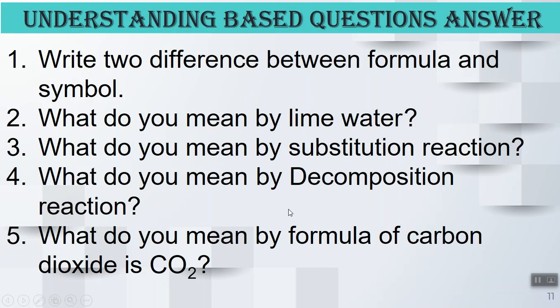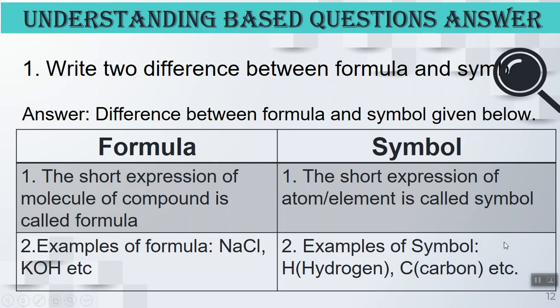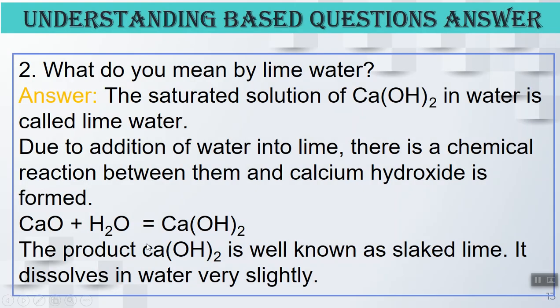Next one, understanding based question answer. There are 5 questions. We will go one after one. First one is to write the difference between formula and symbol. The differences between formula and symbol are given below. Not a single piece of more information you have to write. Only write the differences. One, I have written the definition. Another, I have written the example. That's it.